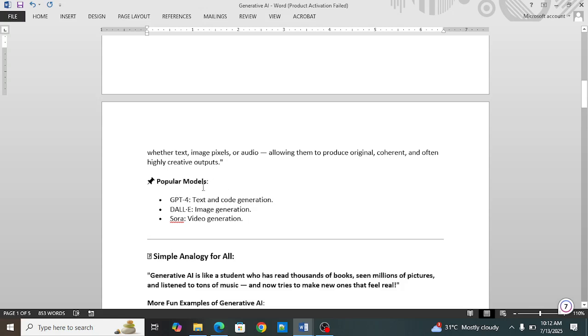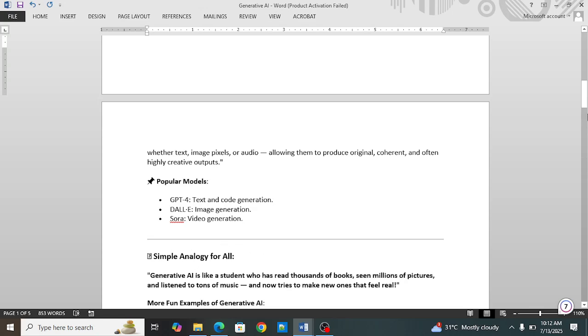More popular models. You must have heard about these popular models. GPT, everyone is making use of GPT 3.5 or 4. GPT-4 is used for text and code generation. DALL-E is used for image generation from text, and Sora is used for video generation. We will provide text and it will generate video according to your text.